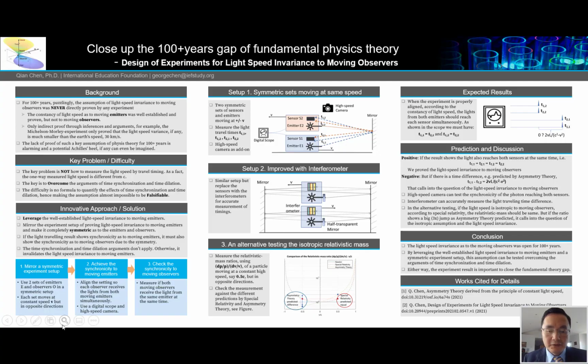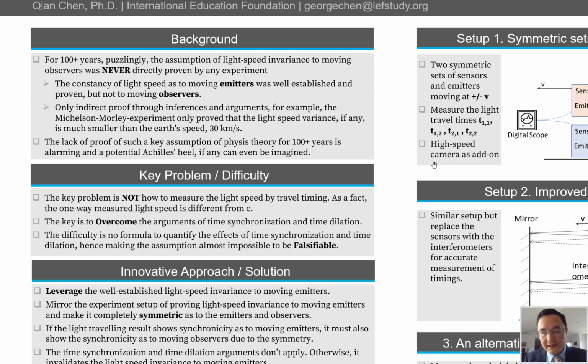However, even though the light speed invariance to moving emitters was well established and proved, the light speed invariance to moving observers was never proved by any experiment for more than a century. Some so-called proof is just inference or argument. For example, the Michelson-Morley experiment only proved that the light speed variance, if any, is much smaller than the Earth's speed, 30 kilometers per second.